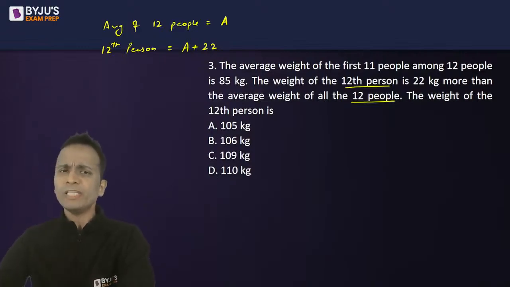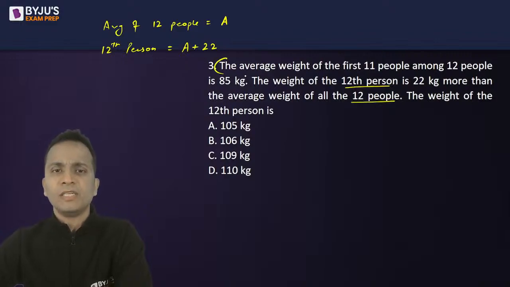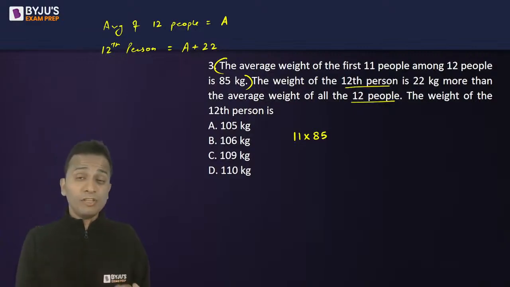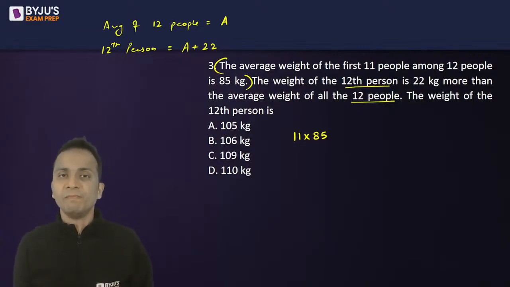Now let's look at the first statement. The average weight of the first 11 people among 12 people is 85 kgs. So the sum of these 11 people will be equal to 11 multiplied by 85. This is the sum of the weights of the first 11 people.